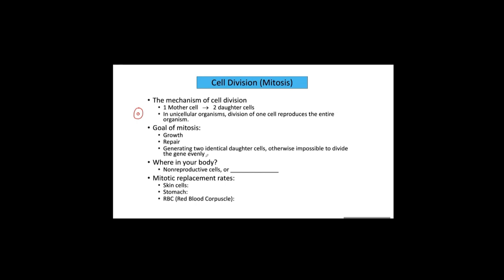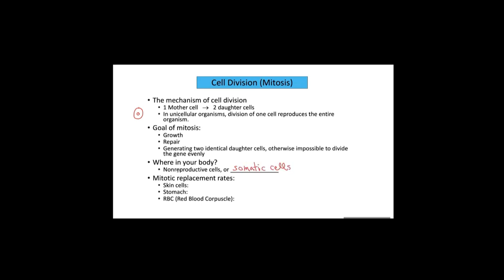If some cell from your body has a different DNA integrity from some other cell of your body, this can cause a problem. You will study that at the end of this lecture. And where in your body does mitosis take place? Non-reproductive cells, or somatic cells.